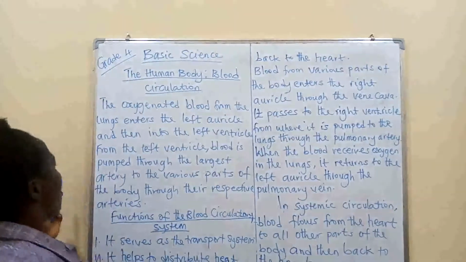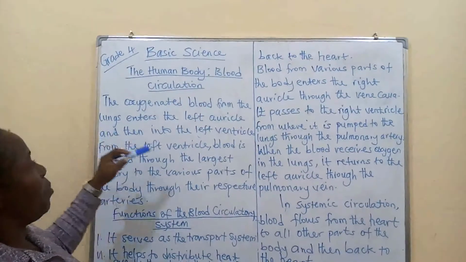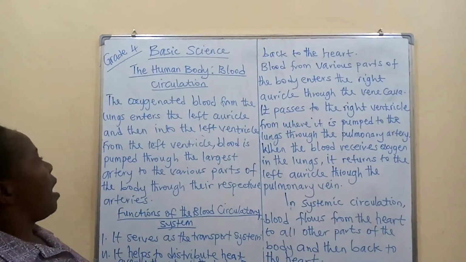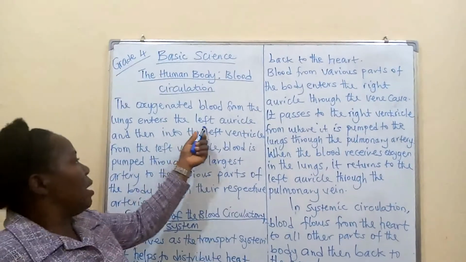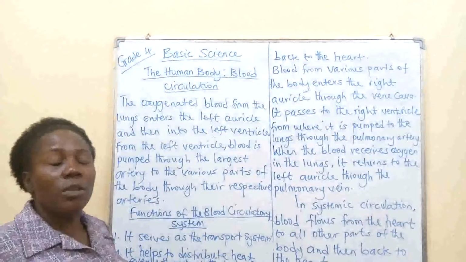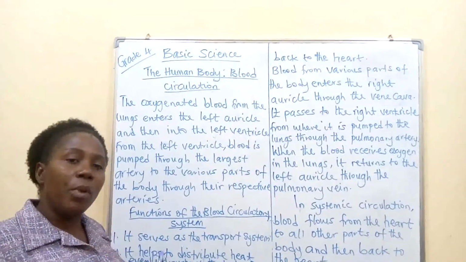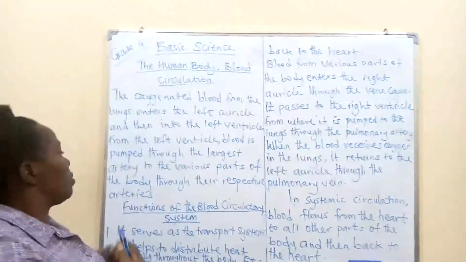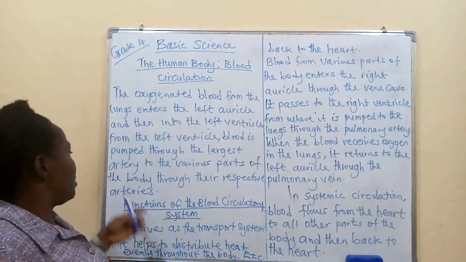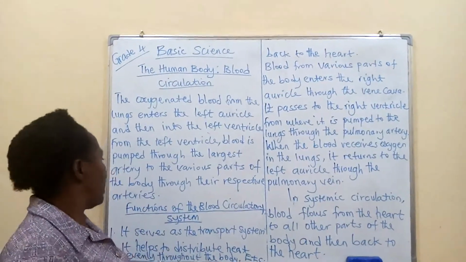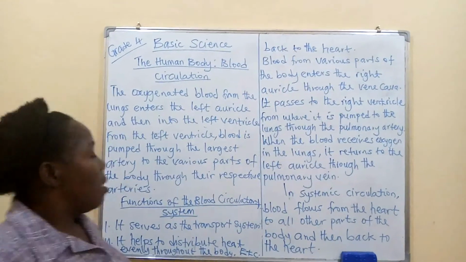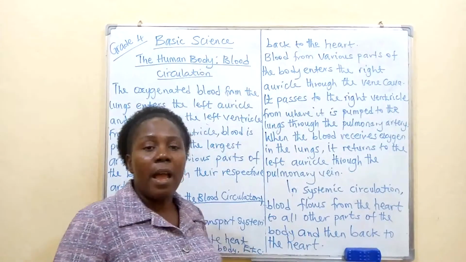Alright, so from here, when the oxygenated blood enters the heart, it enters through what? The left auricle. Then from there into the left ventricle. From the left ventricle, we have said that this blood with oxygen is pumped through the largest artery to the various parts of the body. That is by their respective arteries.